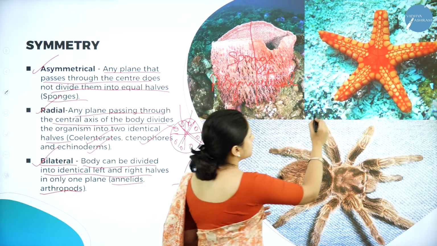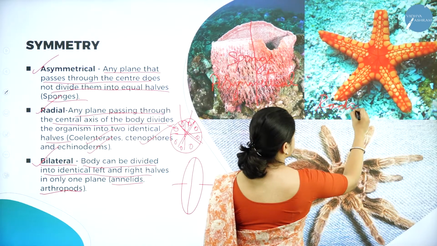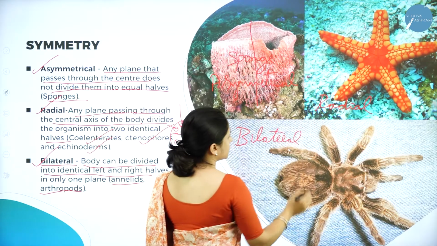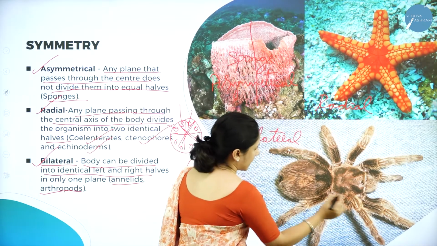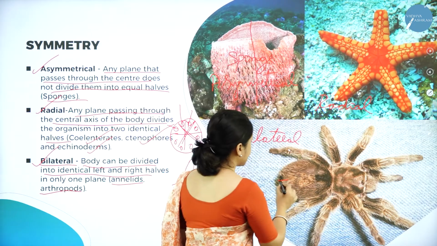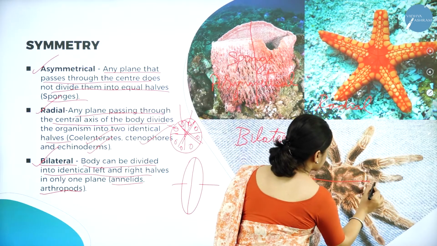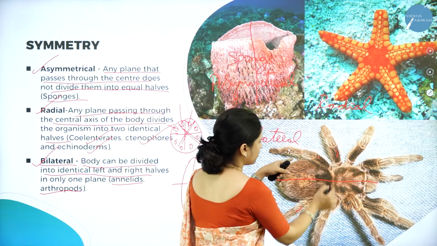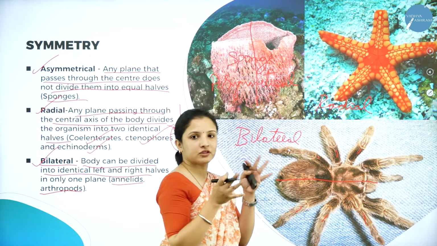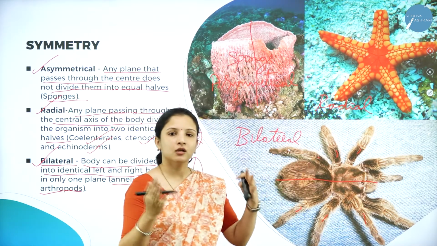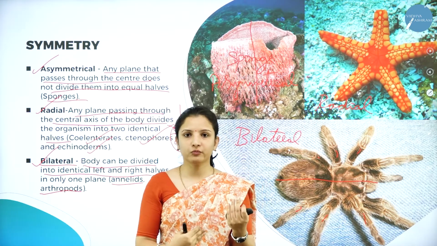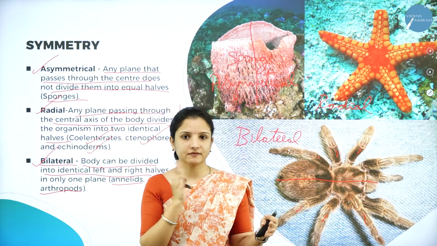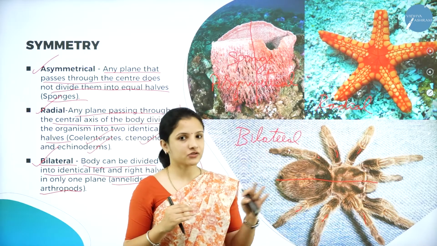So here I draw a line exactly in the center. Now can you see, they look similar: this leg with this leg. You can cut them into two equal halves, exactly mirror images. Another example is we human beings. If we cut ourselves in half, we will look exactly like the mirror image of ourselves, right? So that is nothing but bilateral symmetry.